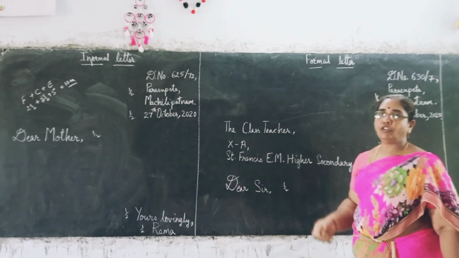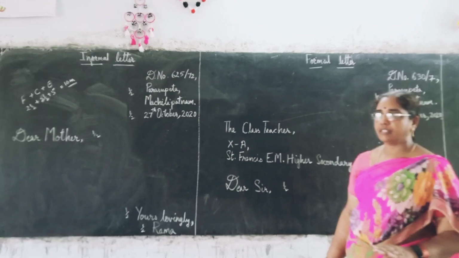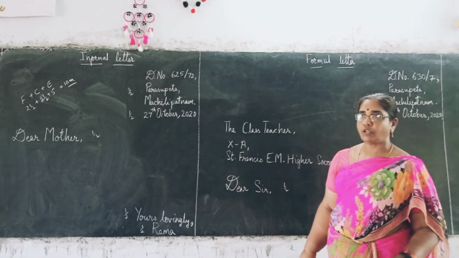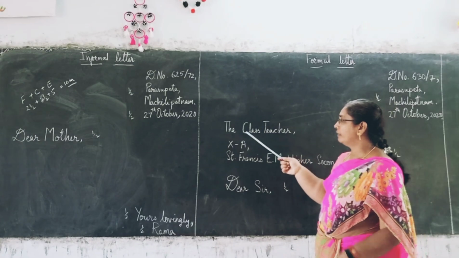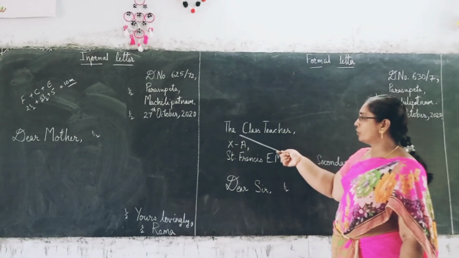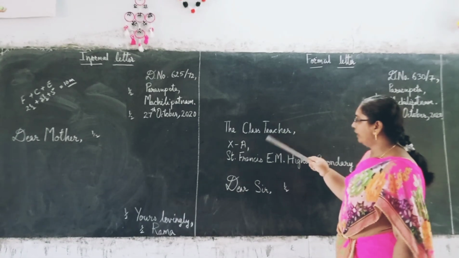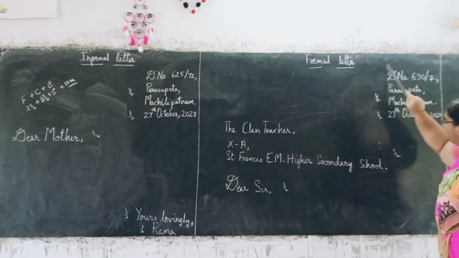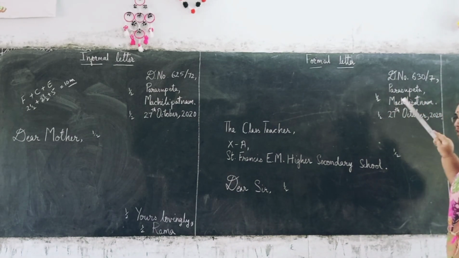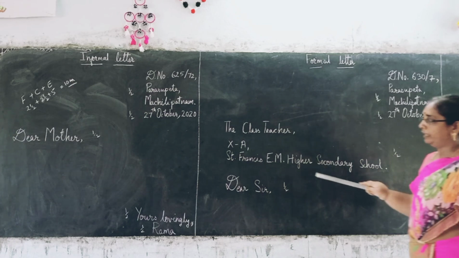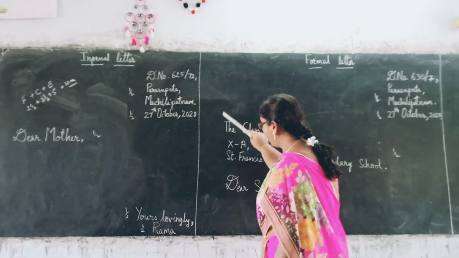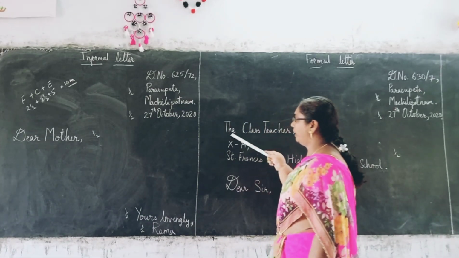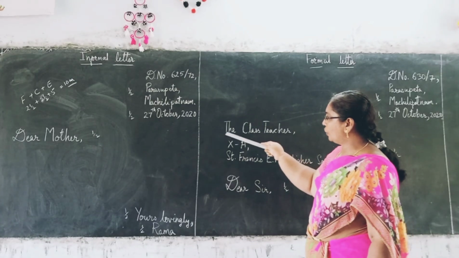Here also you have to try to write a 3-line address. If at all you fail, 2 lines also is okay. So here, this application to the class teacher. So, the class teacher, comma. Here, as I have told you, when you are writing the date, this whole thing should be in a straight line. At the same time, if this is your margin, this should be in a straight line. So you start close to the margin.